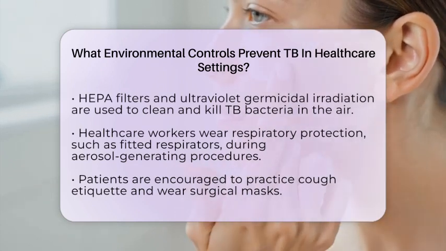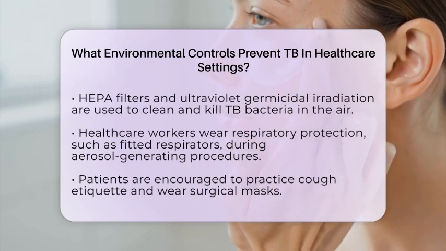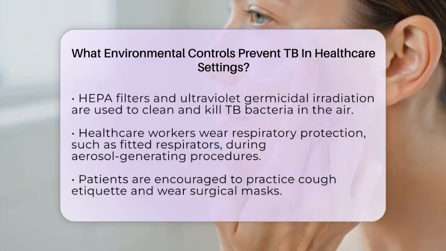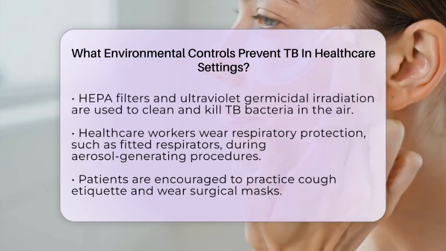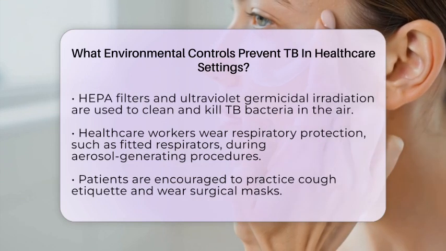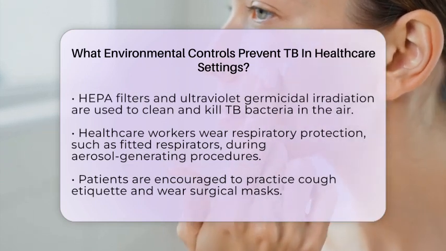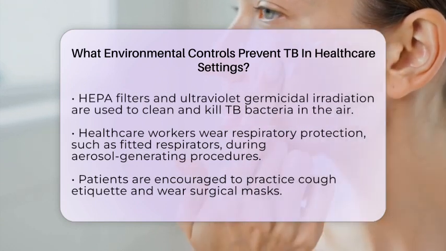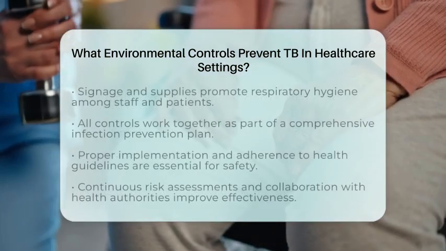They are trained to use respiratory protection, such as properly fitted respirators, especially during procedures that generate aerosols. Patients with infectious TB are encouraged to practice cough etiquette and wear surgical masks to reduce droplet spread. Signage and supplies like masks help promote respiratory hygiene among staff and patients alike.